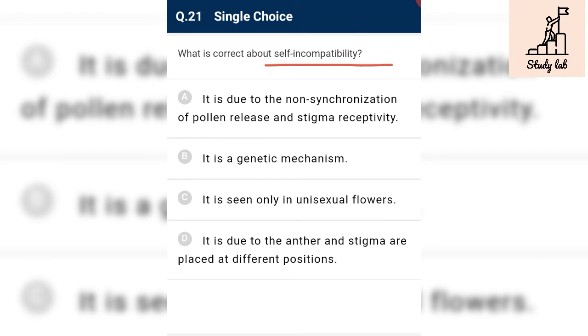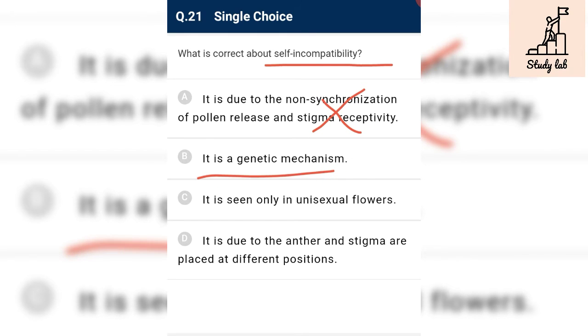Correct about self-incompatibility. It is due to non-synchronization of pollen release and stigma receptivity, and it is not an example of self-incompatibility. It is an example of dichogamy. Dichogamy means the male and the female parts mature at different times. That is the adaptation for cross pollination. It is not self-incompatibility. So this is not our required answer.